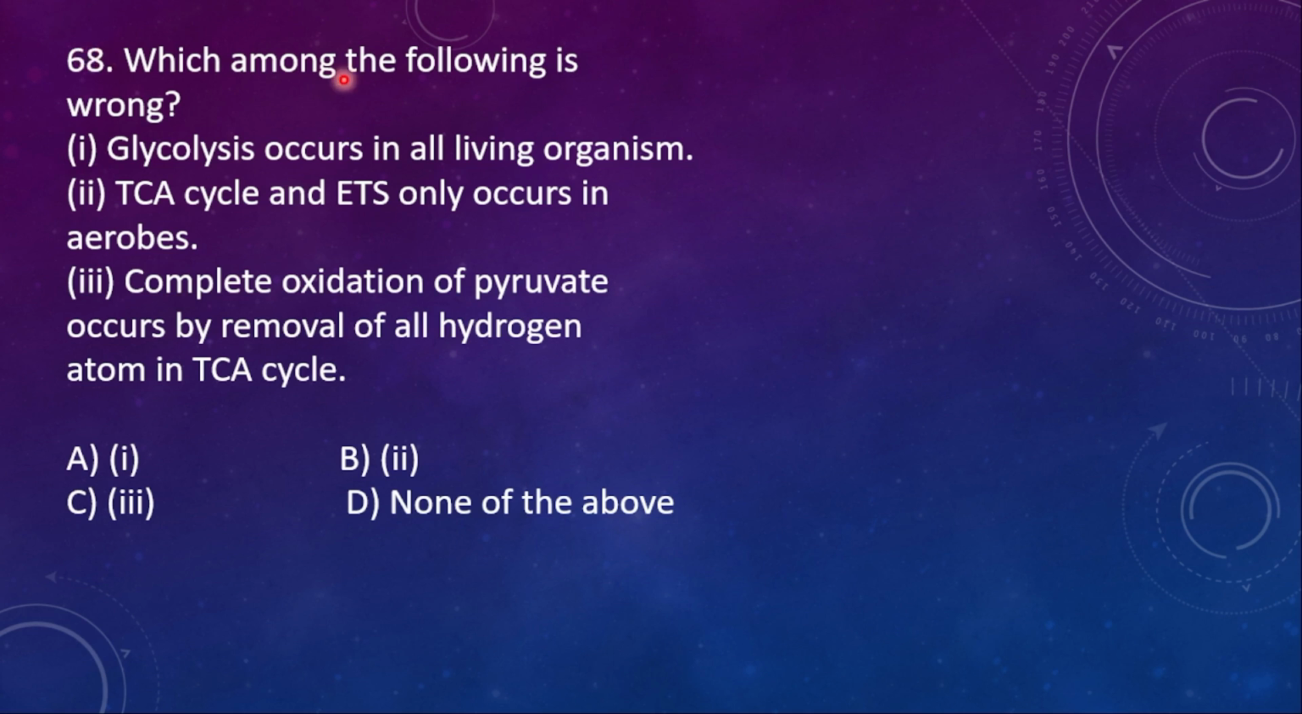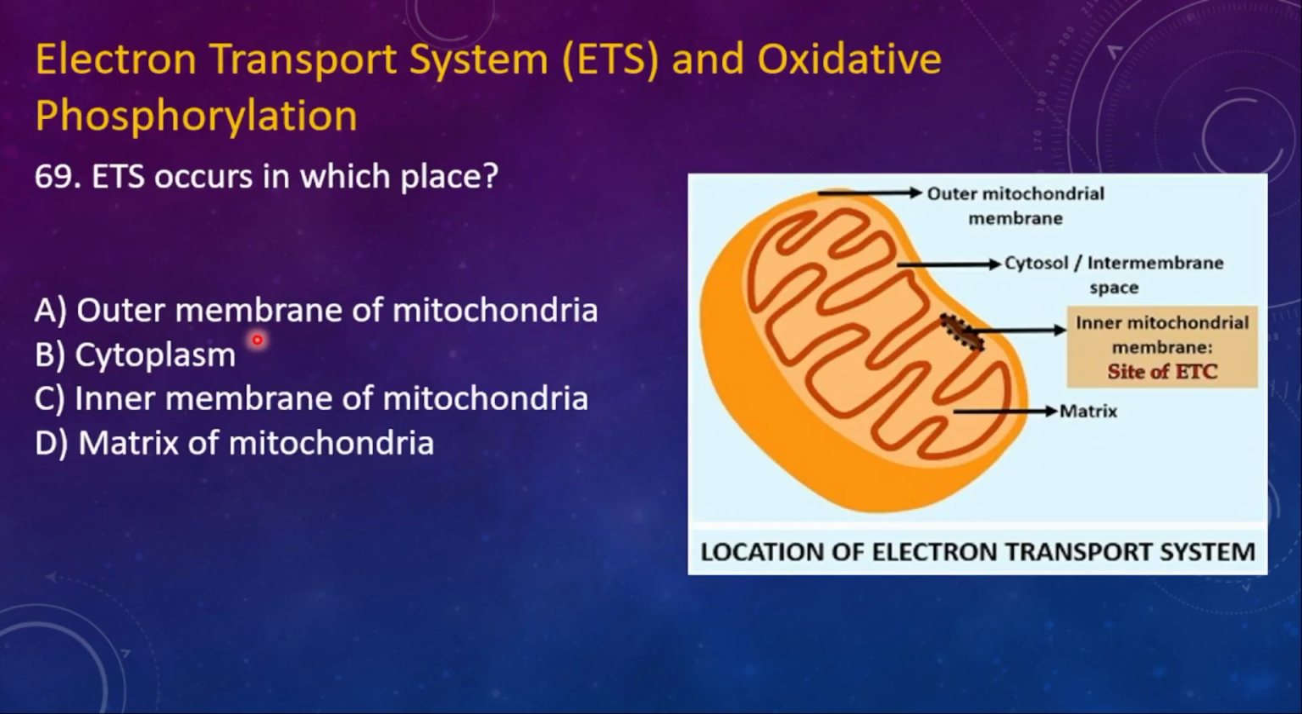68. Which among the following is wrong? 1. Glycolysis occurs in all living organisms. 2. TCA cycle and ETS only occur in aerobes. 3. Complete oxidation of pyruvic acid, or else pyruvate, occurs by removal of all hydrogen atoms in TCA. So here the right option is option D, none of the above. Electron transport system, that is ETS, and oxidative phosphorylation topic questions.